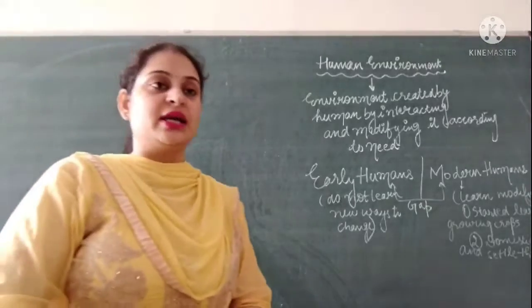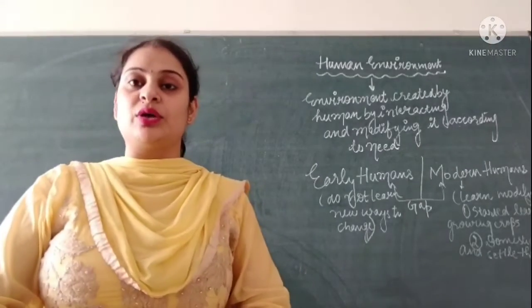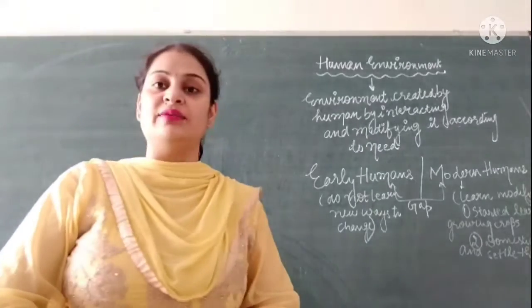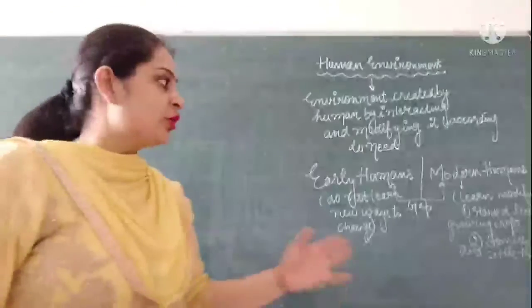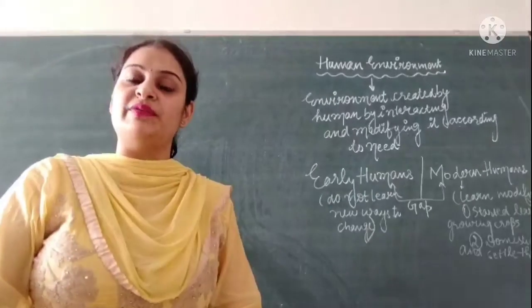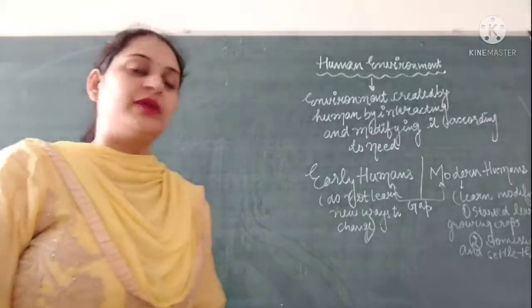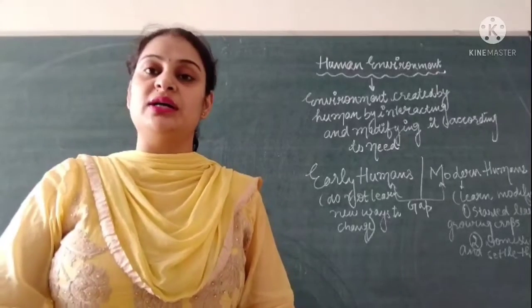Like we came to know that earlier there were early humans. They did not know how to modify the environment according to their needs. But when we talk about modern humans, they learned how to modify the environment according to their needs. Like the modifications learned by modern humans, such as growing crops.